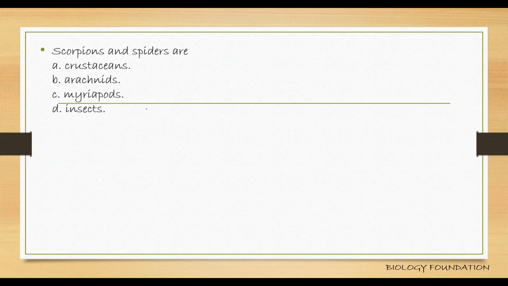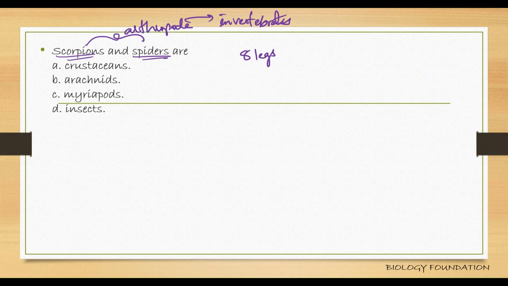And the last bit for this unit: scorpions and spiders are. Scorpions and spiders belong to arthropoda, right? And if they belong to arthropoda, that means they are invertebrates. Now, in arthropoda, which class do they belong to? If you remember, spiders and scorpions have 8 legs, 4 pairs of legs, and here the head and thorax are fused. They belong to arachnids, right?